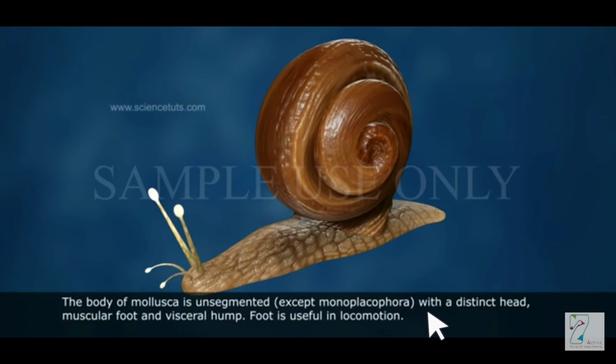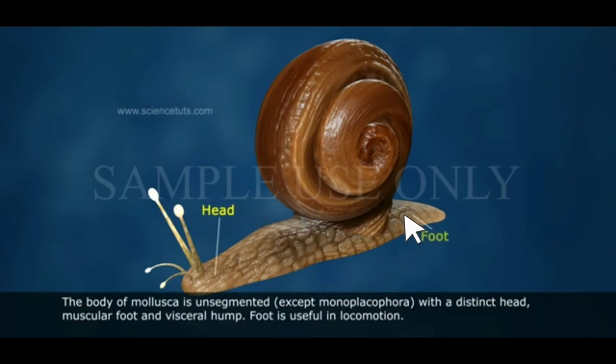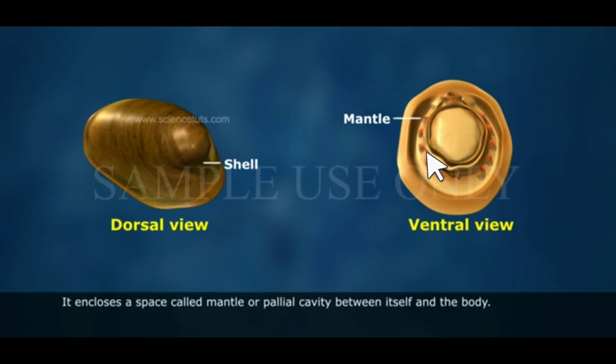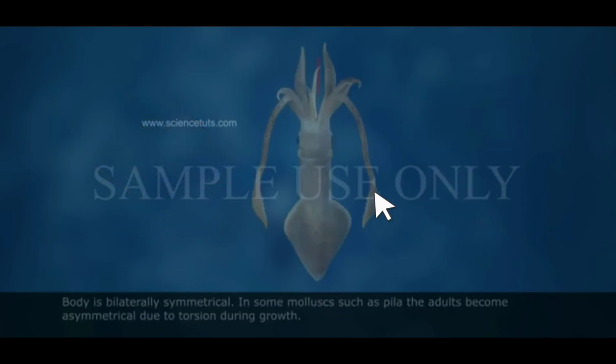It is unsegmented, right? No segments are there. It has a distinct head, muscular foot, and hump. The foot is used for locomotion, right? And the outer covering is called mantle or pallium. This is the shell, and this one is called mantle. We don't have to worry about the space or cavity over here.